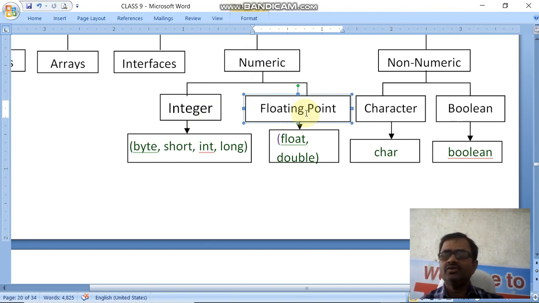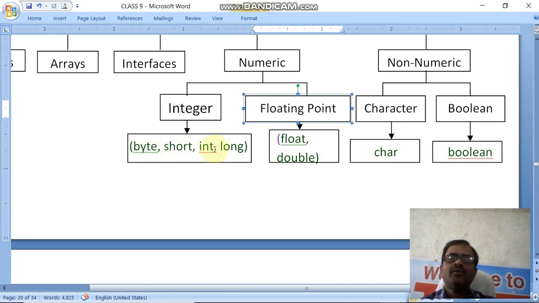Integers are the numbers which have no fractional part, only integral parts, and floating points are the numbers which have an integer part as well as a fractional part. So if you have an integer literal, you have to choose any one of the data types: byte, short, int, long. For floating point, there are two primitives, float and double, which are used to create a variable that can hold the fractional part.